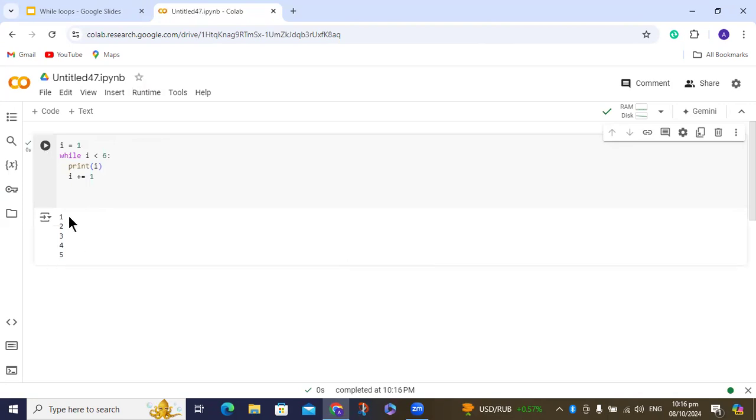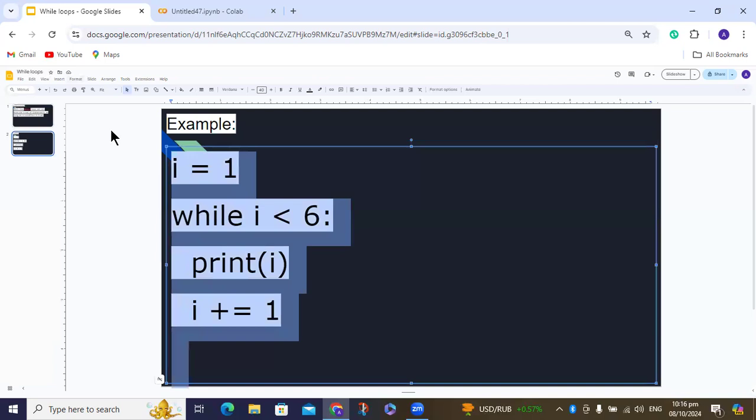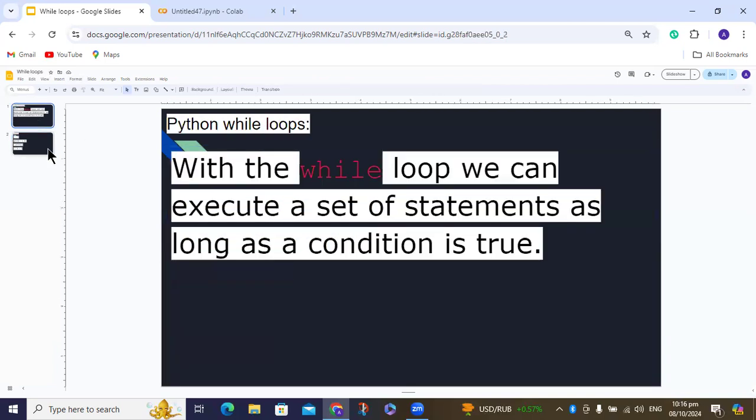So here we can see that the output has all the numbers less than 6: 1, 2, 3, 4, 5. So that's how we can execute a statement.